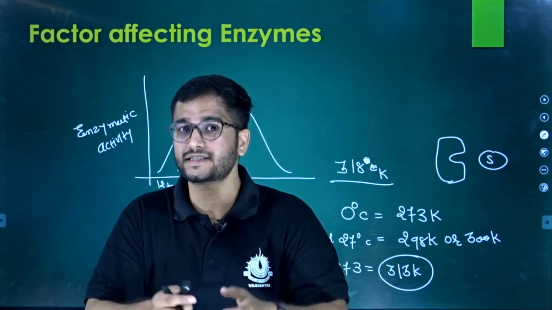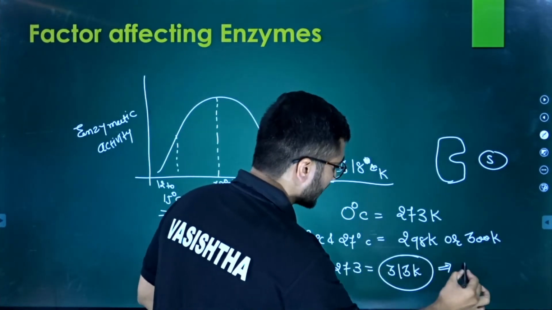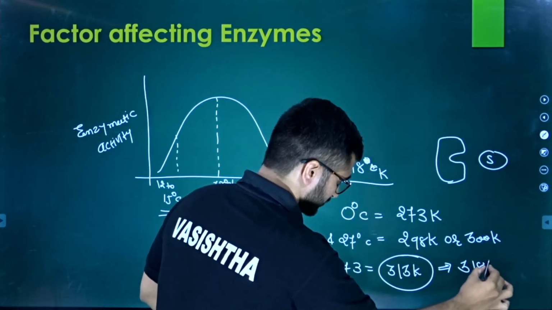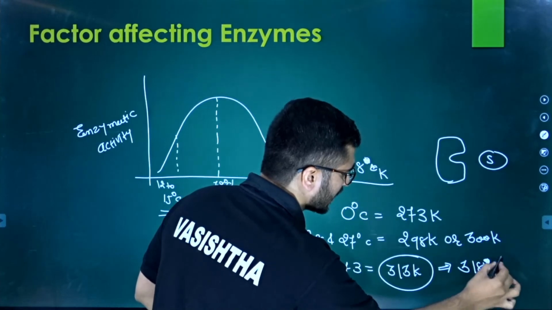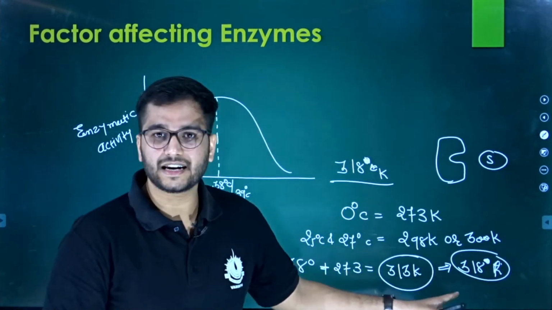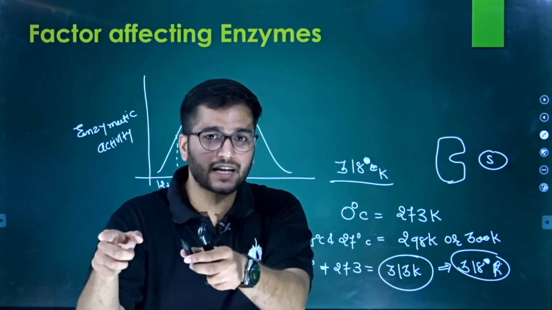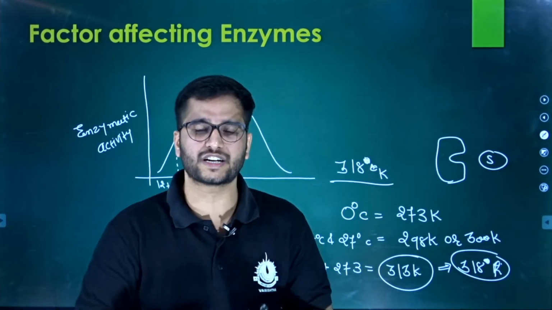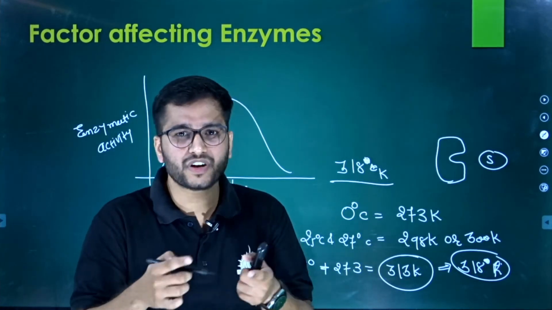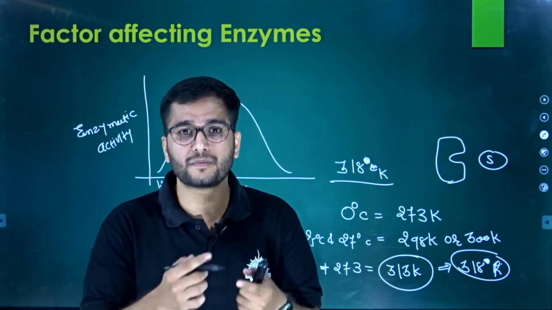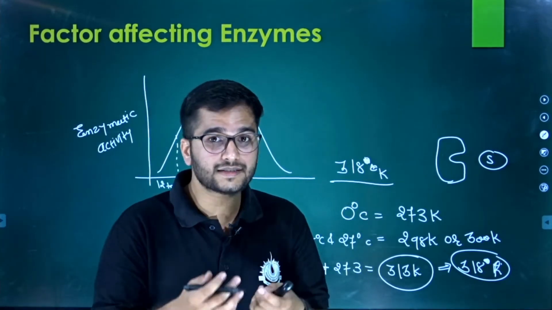But when we increase the temperature up to 318 Kelvin, the kinetic energy increases more. And if kinetic energy and enzymatic activity are proportional to each other, this reaction should increase. The speed of reaction or efficiency of the enzyme should increase. But why does it decline?